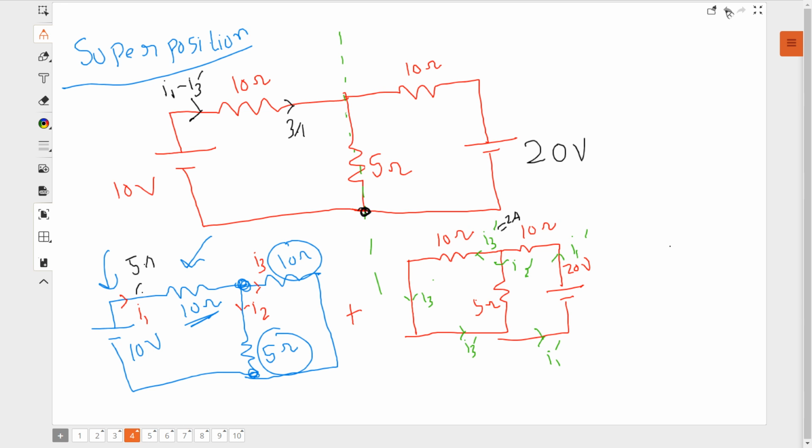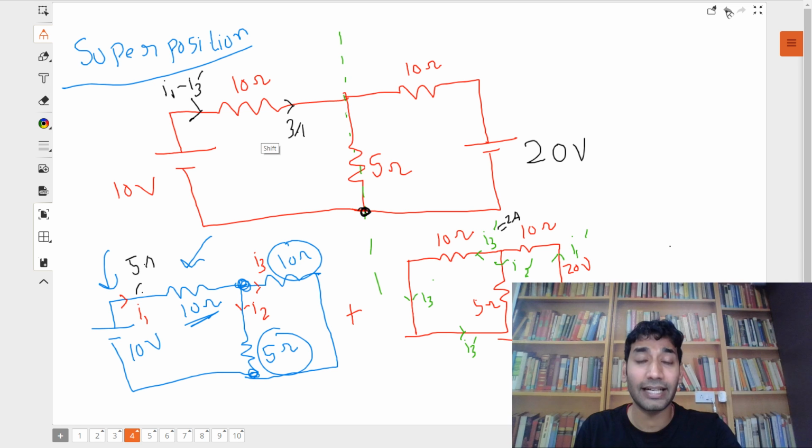If there are more than two batteries, it's better to avoid this method because it becomes lengthy, right? So whenever there are two batteries, break it up into two circuits with one battery each. Solve it simply. Find the currents, and finally the net current that comes will be the algebraic sum of those individual currents. Getting this method?